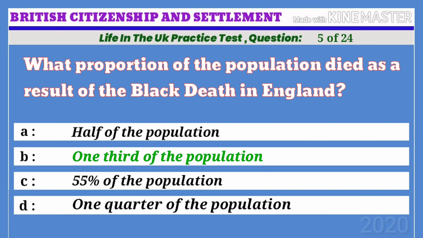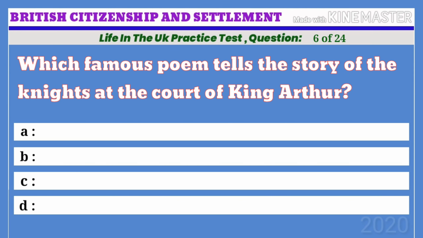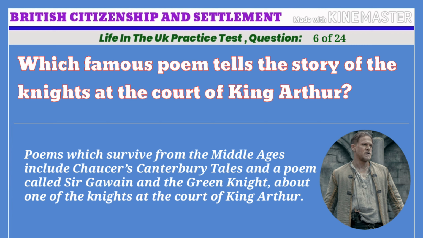Life in the UK practice test. Question 6 of 24. Which famous poem tells the story of the knights at the court of King Arthur? A. Beowulf. B. Paradise Lost. C. Sir Gawain and the Green Knight. D. King Arthur and his knights. The correct answer is C. Sir Gawain and the Green Knight. Poems which survive from the Middle Ages include Chaucer's Canterbury Tales and a poem called Sir Gawain and the Green Knight, about one of the knights at the court of King Arthur.